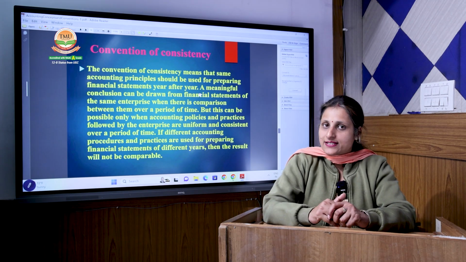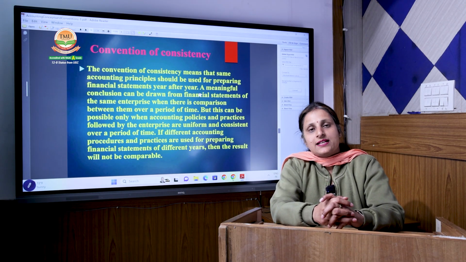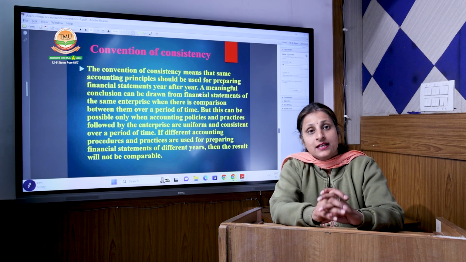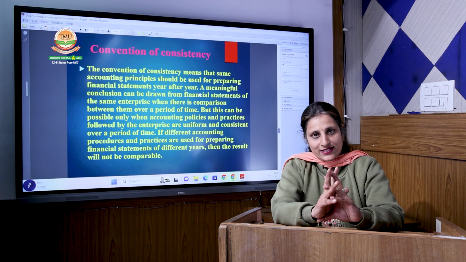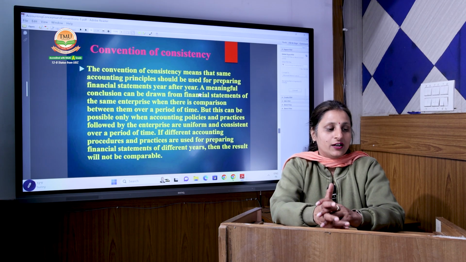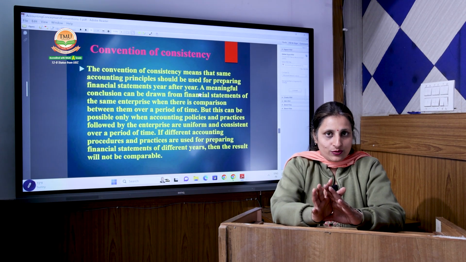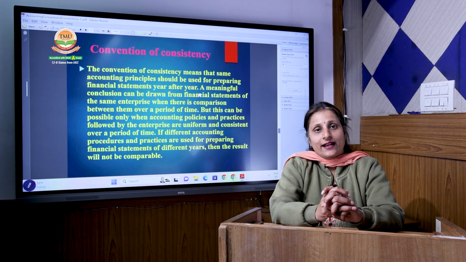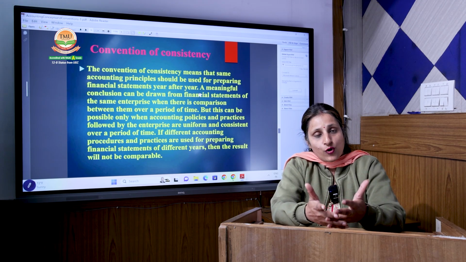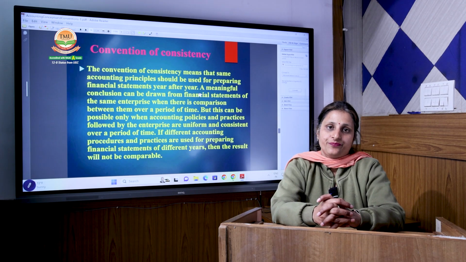So the convention of consistency says that the practices or procedures followed by the company to prepare its financial statements can be any, as defined in the accounting standards or legal framework. But they should be consistent, so that owners and users know at what parameters they have to study the company's financial position.